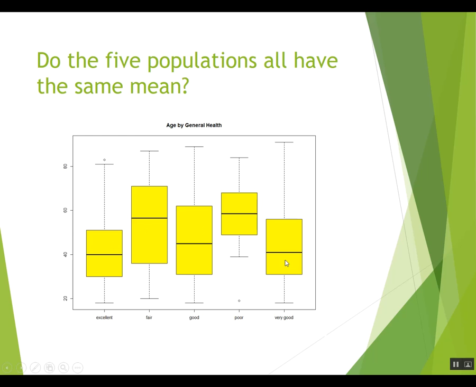So these 5 groups have overlap, and we can't just look at this and say, oh, they don't all have the same mean age. So this is what ANOVA does for us. After all, this was a sample of only 1,000 people, and maybe it's just by random chance the numbers came this far apart from each other.